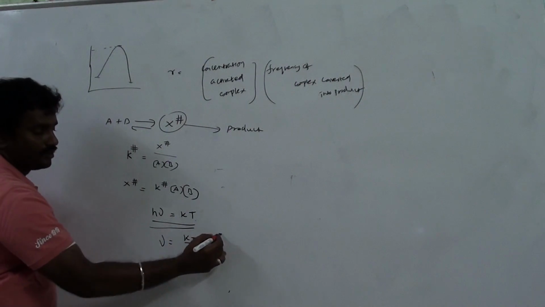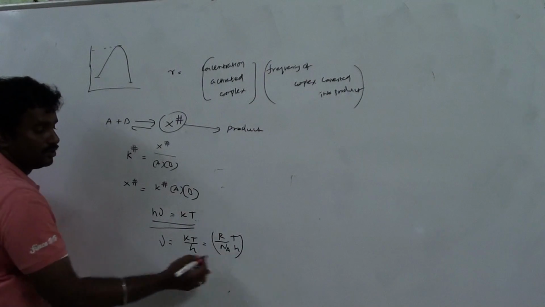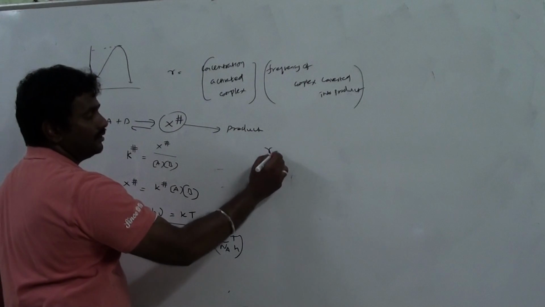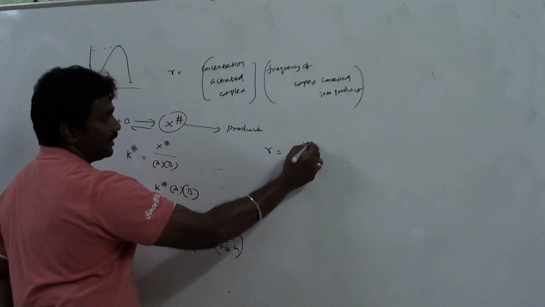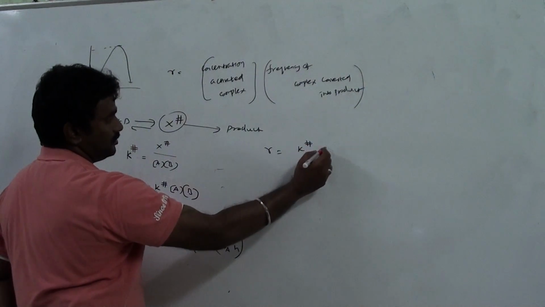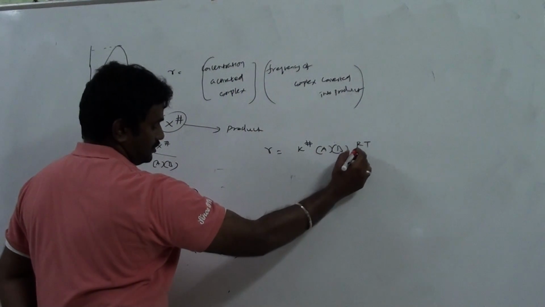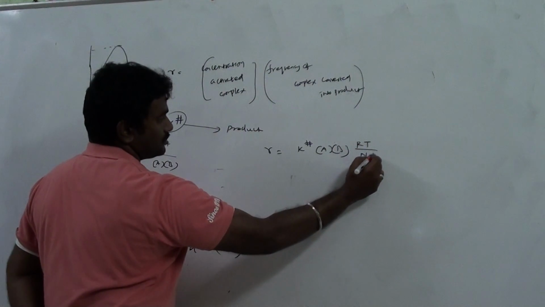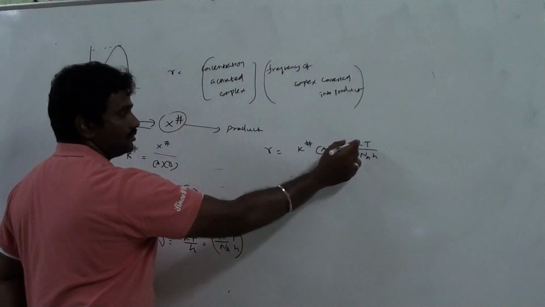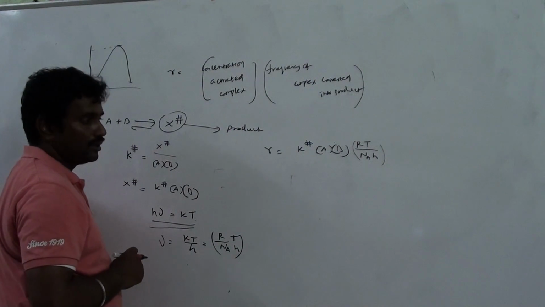K is the Boltzmann constant, which is R by Na, so nu equals RT by Na h. This you write here. Then your rate will become, sorry, K hashtag A B RT by Na h.